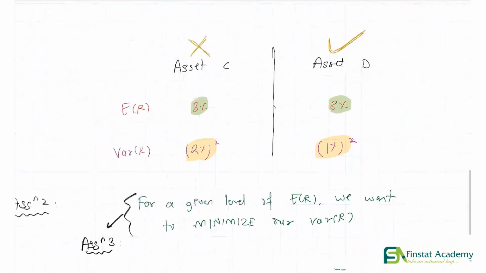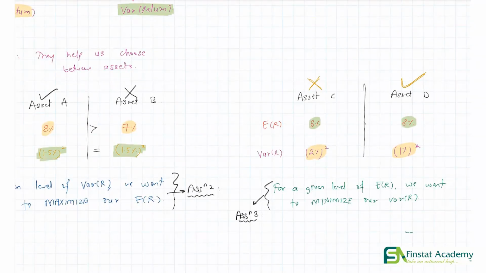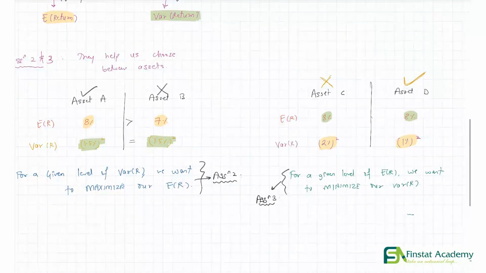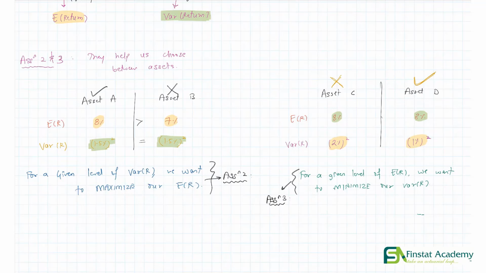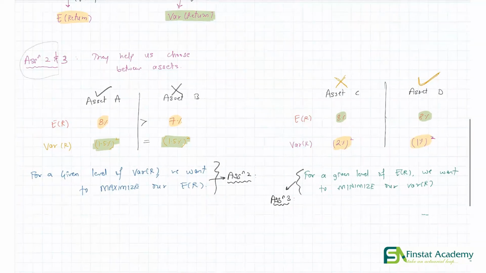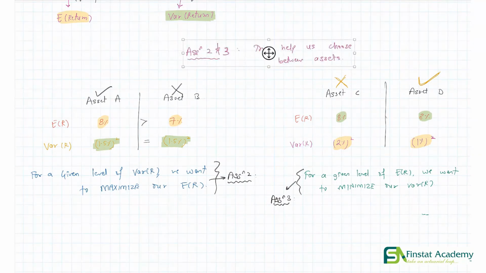So now we clearly have both the assumptions in front of us. What does assumption 2 say? That for a given level of risk, we want to maximize our return, whereas assumption 3 is telling us that for a given level of return, we want to minimize our risk. And as you can see, they obviously help us choose between assets.